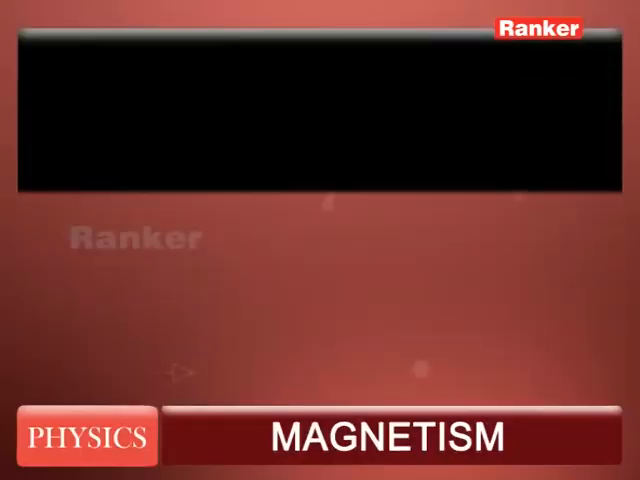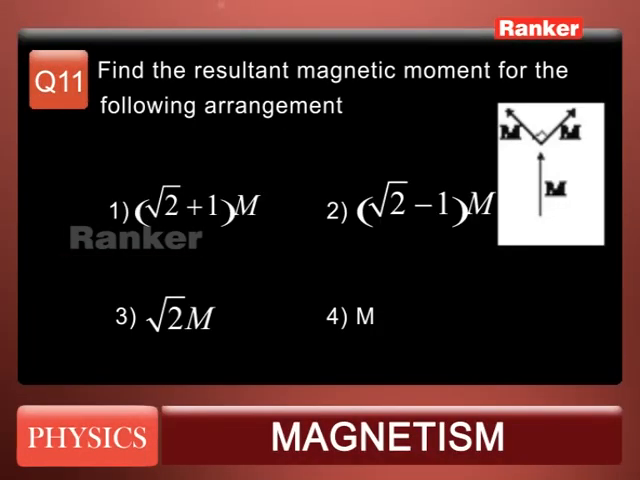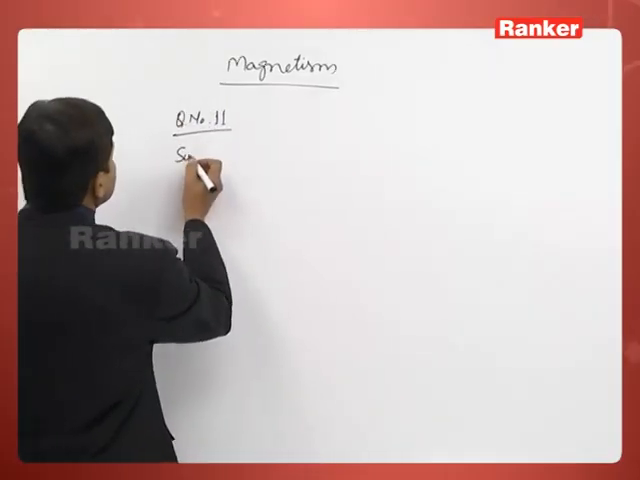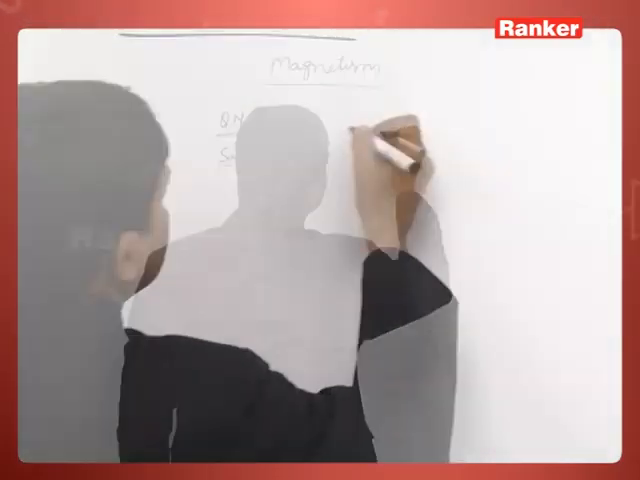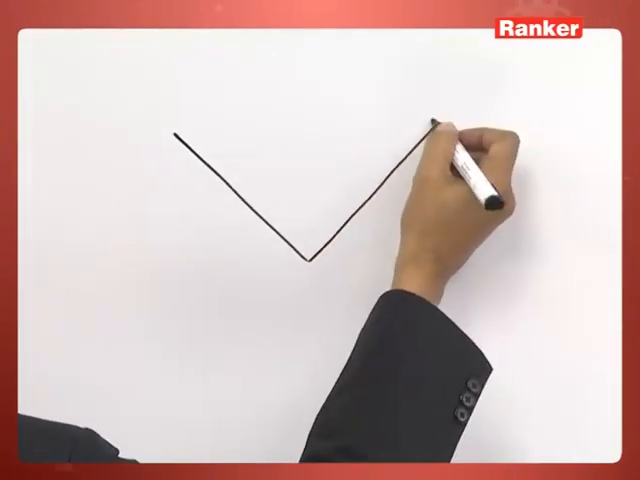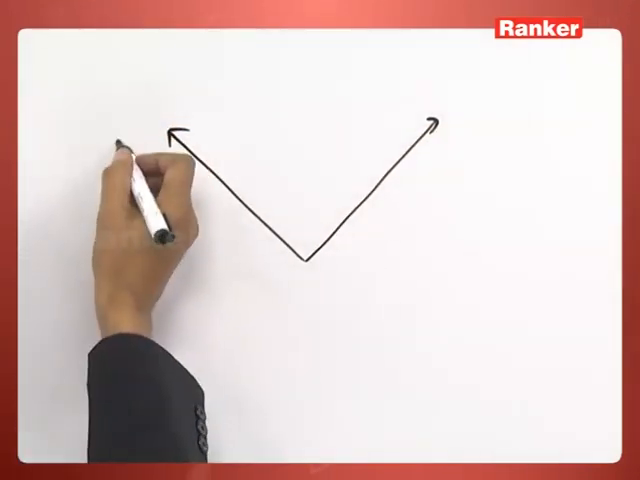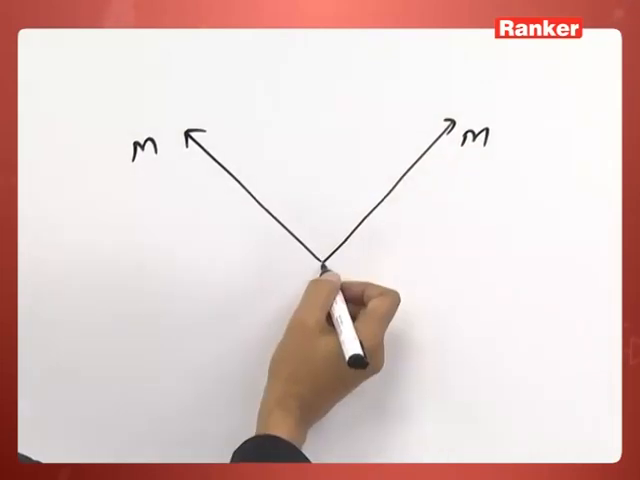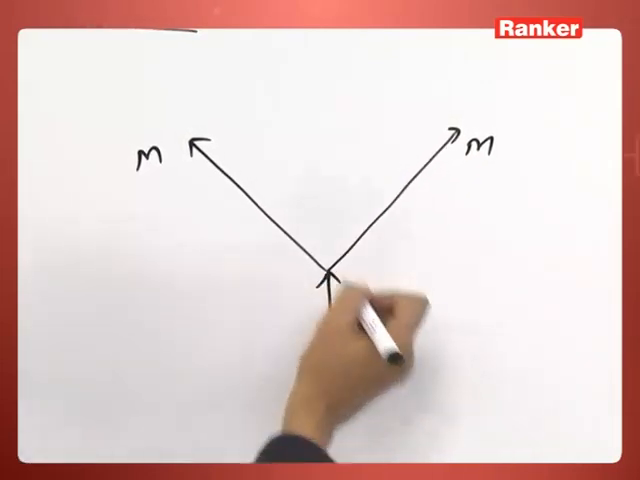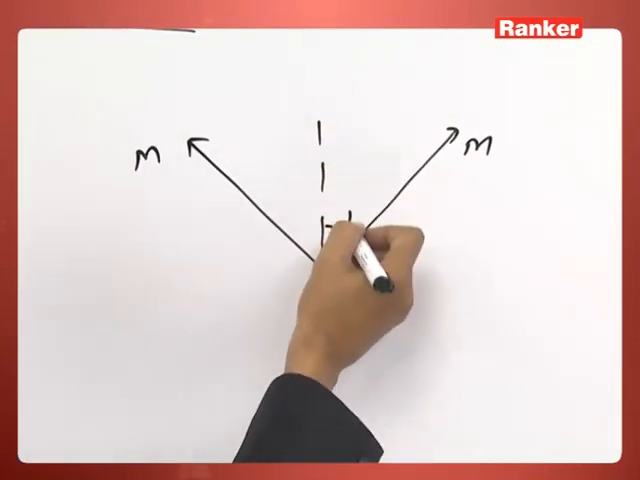Question number 11. Find the resultant magnetic moment for the following arrangement. First is root 2 plus 1 M, second is root 2 minus 1 M, third is root 2 M, fourth is M. In the question there are 3 magnets given and their magnetic moments are arranged like that, M, M and M. And this angle here is 45 degrees.